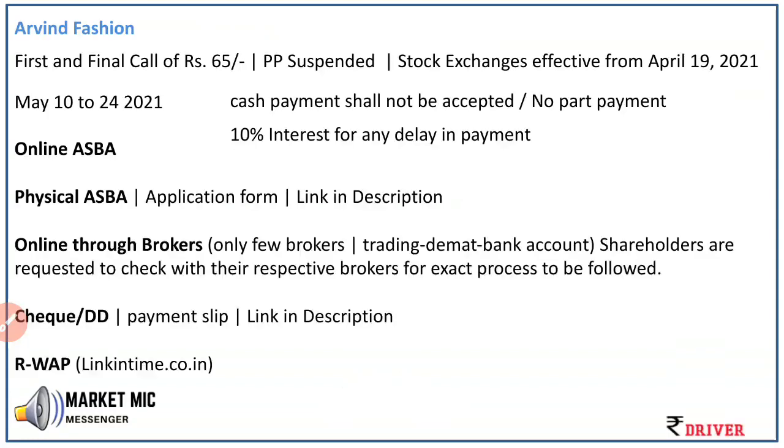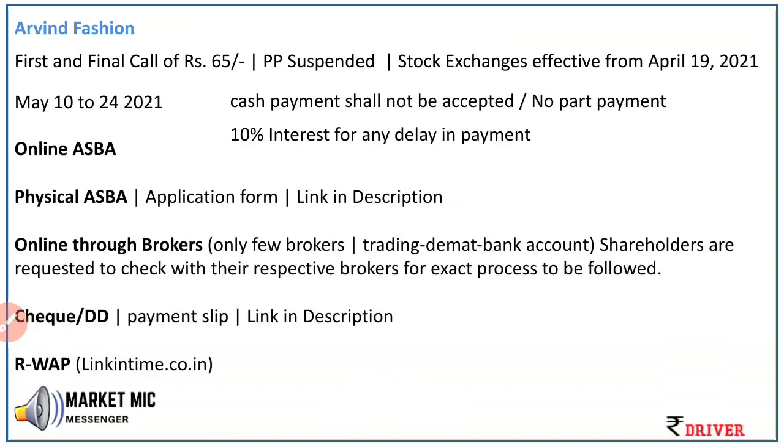Before we go in and see how to do the online payment, a quick recap of the partly paid shares details. Arvind Fashion has made a first and final call of rupees 65 per share to convert the partly paid share into a fully paid share. The partly paid share is already suspended in the stock exchange from April 19th.